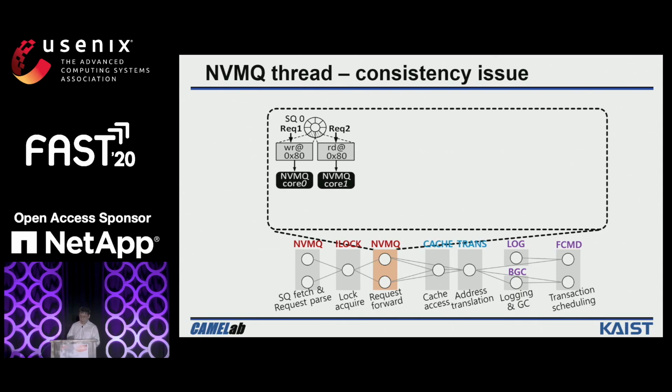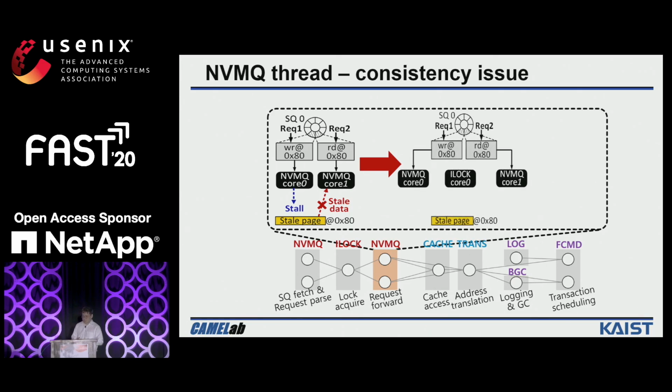We expect NVMQ0 will process the first request and update the stale data in the NAND flash. Afterwards, NVMQ1 will process the second request and read the data from the NAND flash. However, in reality, NVMQ0 can be stalled due to some unknown reasons, and NVMQ1 will access the stale data from the NAND flash. To address these challenges, we introduce the ILOCK thread.